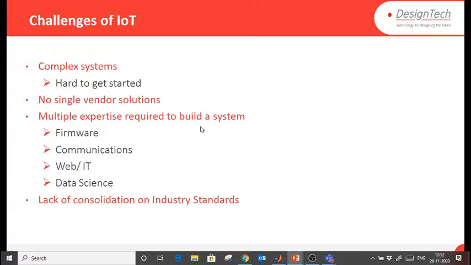Multiple expertise is required to build a system, right? You have to know communication, how you will communicate from the transmitting end to the receiver end. How will you do data analysis? How will you publish that data on a website, the result of that? For the analytics, you will require data scientists also. There is also a lack of consolidation in industry and standards, because it is very new. That's why there is a lack of consolidation in industry and standards.